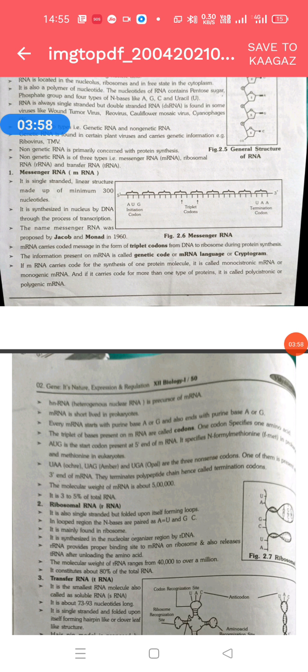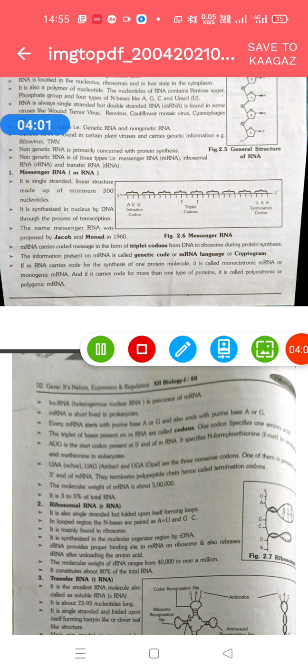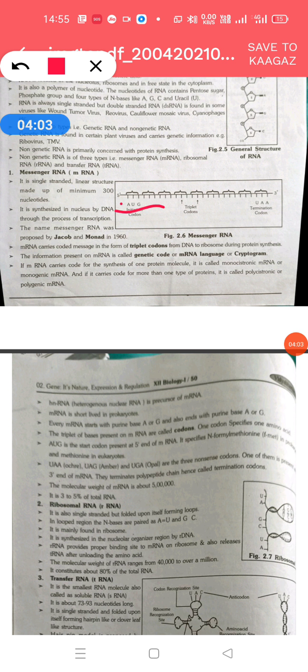The mRNA starts from the initiation codon and ends with the termination codon. This is the initiation codon or start codon, and this is the termination codon, nonsense codon, or stop codon. The initiation codon is always AUG, because the process of protein synthesis starts here. The first amino acid is added on this codon, AUG. It codes for the amino acid methionine, or in prokaryotes N-formyl methionine, and in eukaryotic organisms methionine.